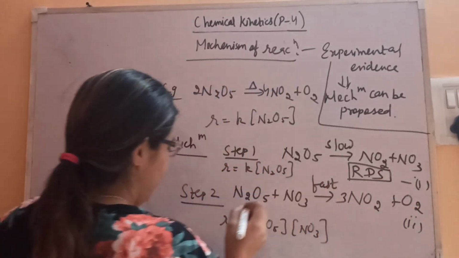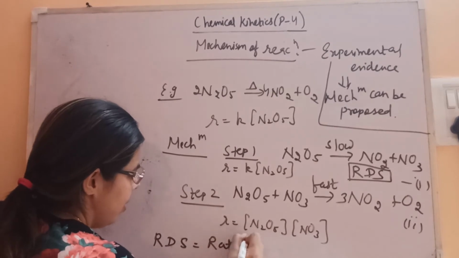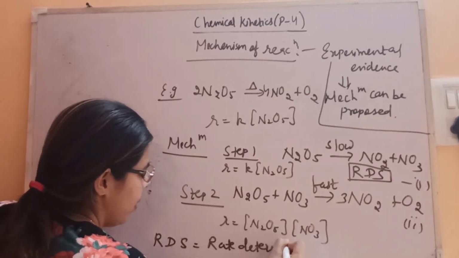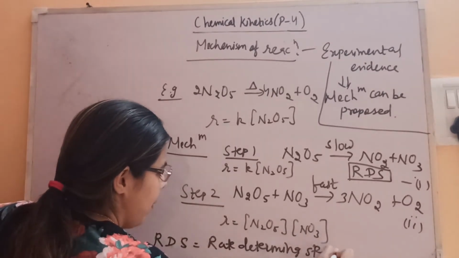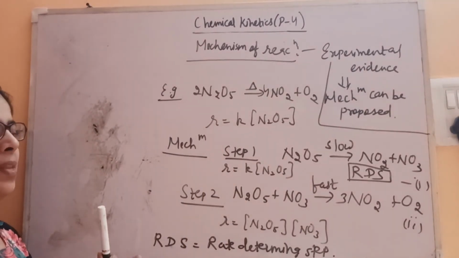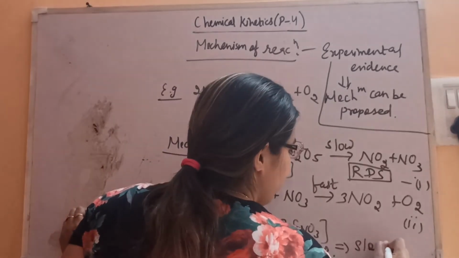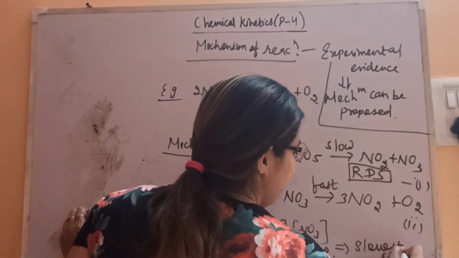Very, very important. What is RDS? Rate determining step. This particular slowest step will determine the rate of the reaction.